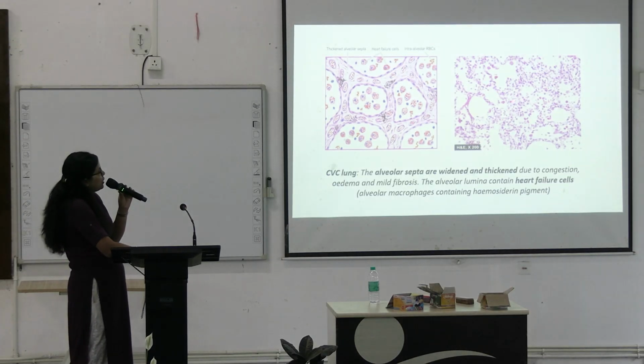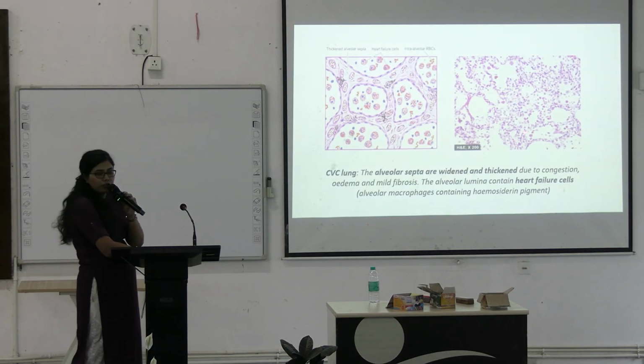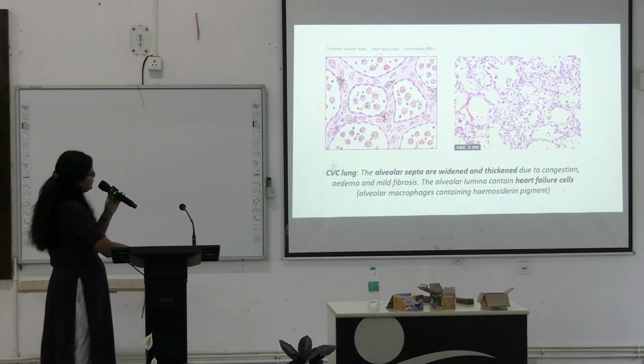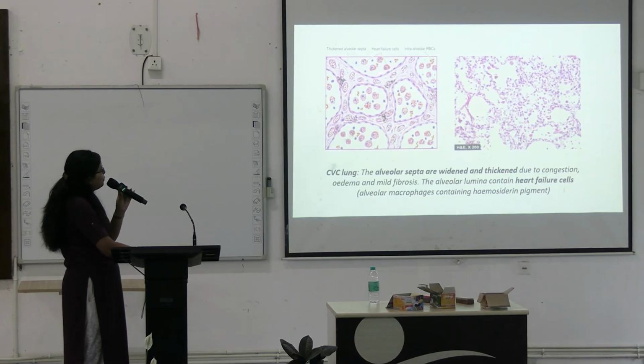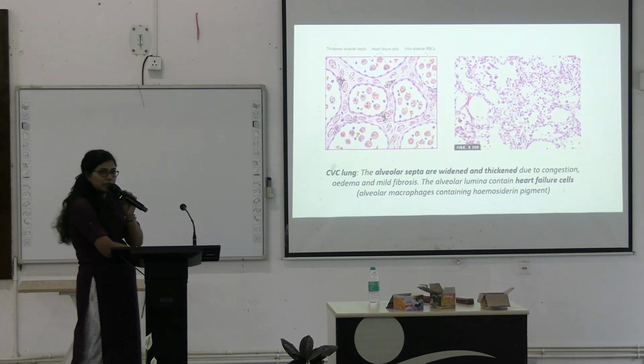All of these are blood vessels, also dilated alveolar capillaries. Now this is the intra-alveolar area. Inside these alveoli we can see RBCs, and along with them these cells are some macrophages. Okay, and inside these macrophages they have hemosiderin.